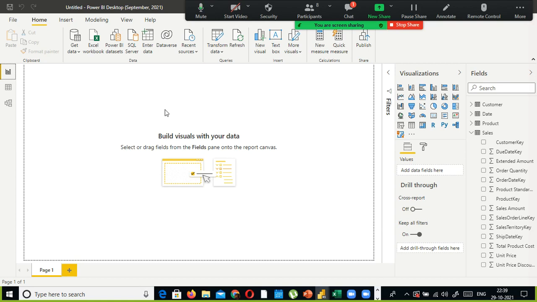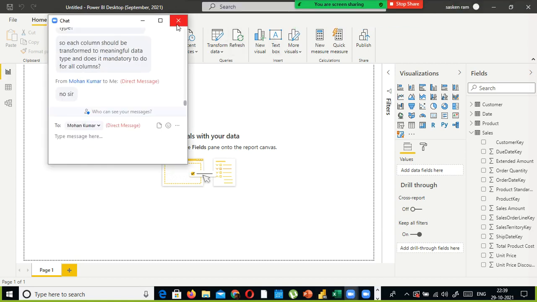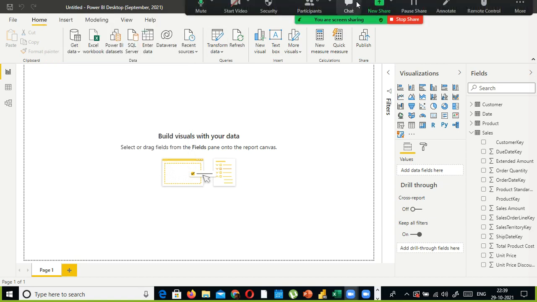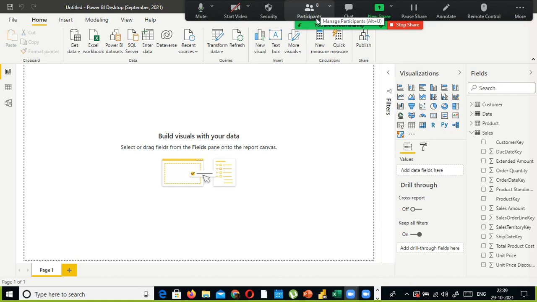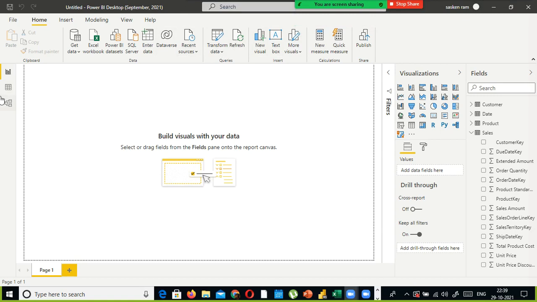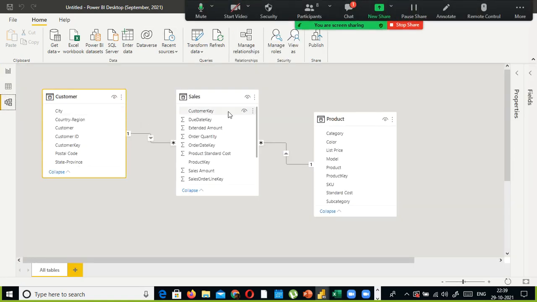They will ask you what is the extension of the file in the case of screening. What do you mean by no sir? Sorry, I did not get that, Mohan. What do you say? Oh, yeah, okay, you said you don't know, right? So you don't know the dimensional modeling. We'll discuss that one also.